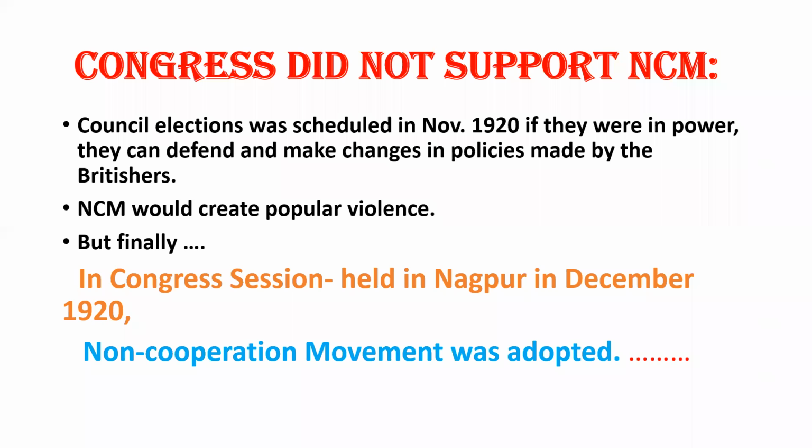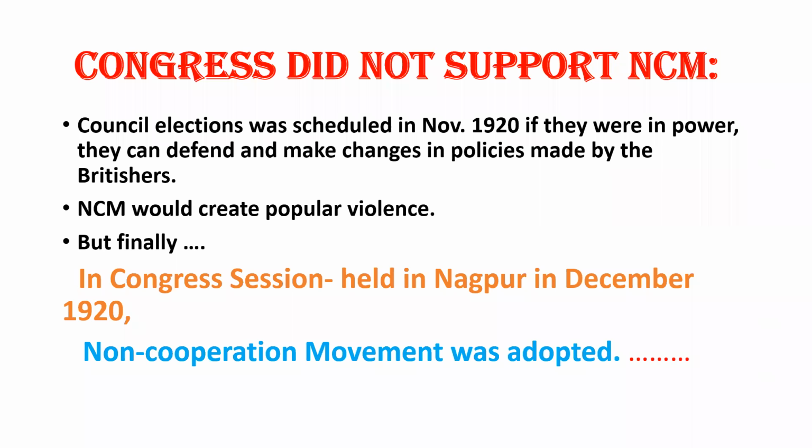So there was hustle and bustle within the Congress. You can say that Congress people had two groups. Some wanted to participate in the movement and some did not, because council elections were there. Also, NCM could create popular violence. That's why they also did not want to participate in it.